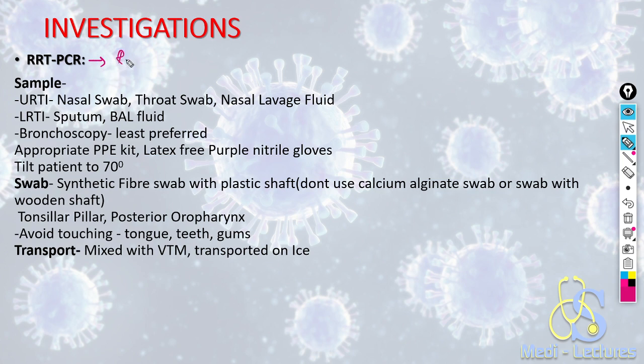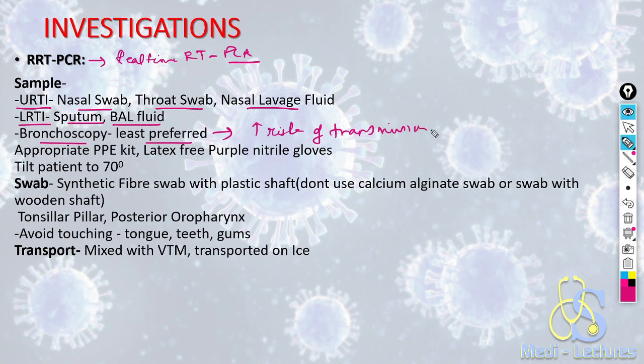This is real-time reverse transcriptase PCR. The sample, if the patient has only upper respiratory tract infection, can be taken from nasal swab, throat swab, or nasal lavage fluid. If the patient has LRTI, the sample can be sputum or bronchoalveolar lavage fluid. Bronchoscopy is least preferred because it has a high risk of transmission.